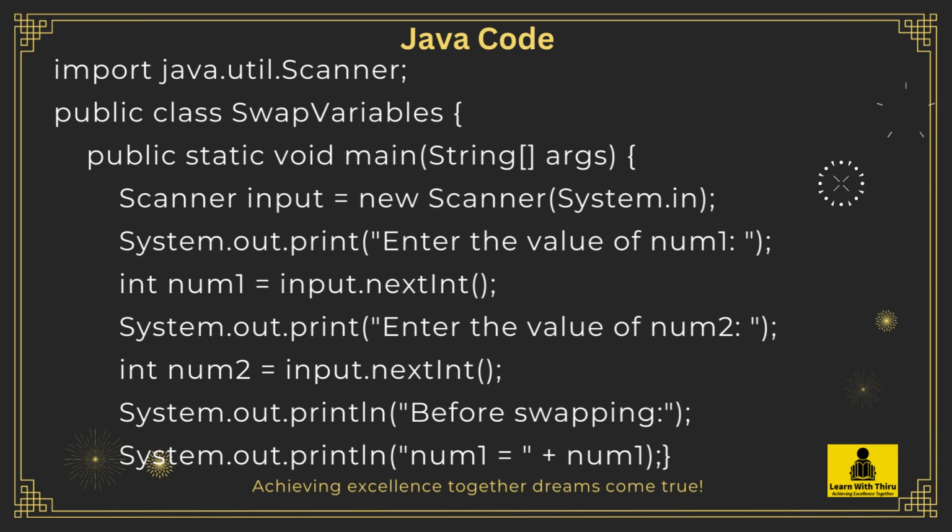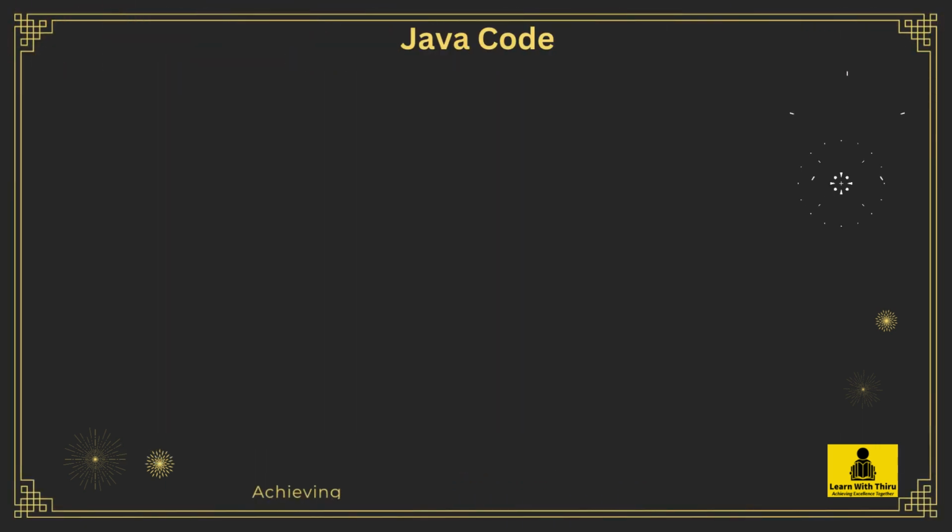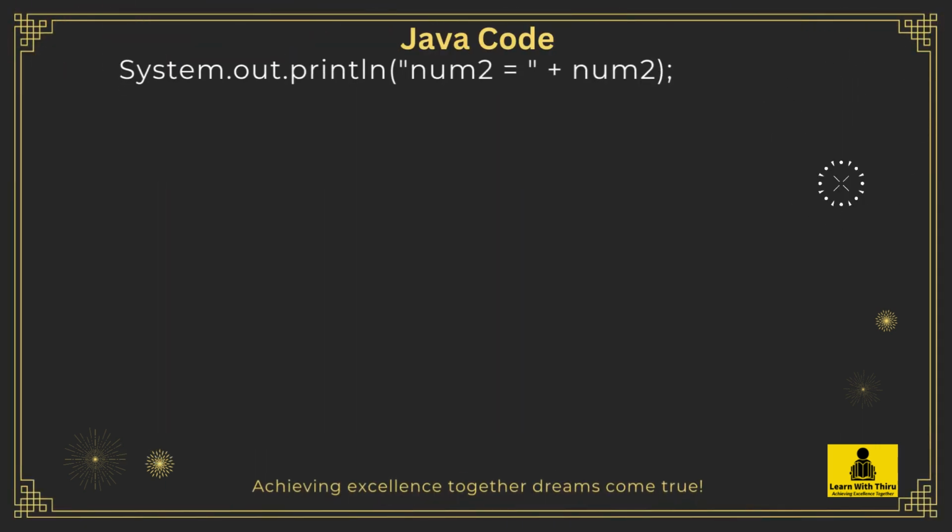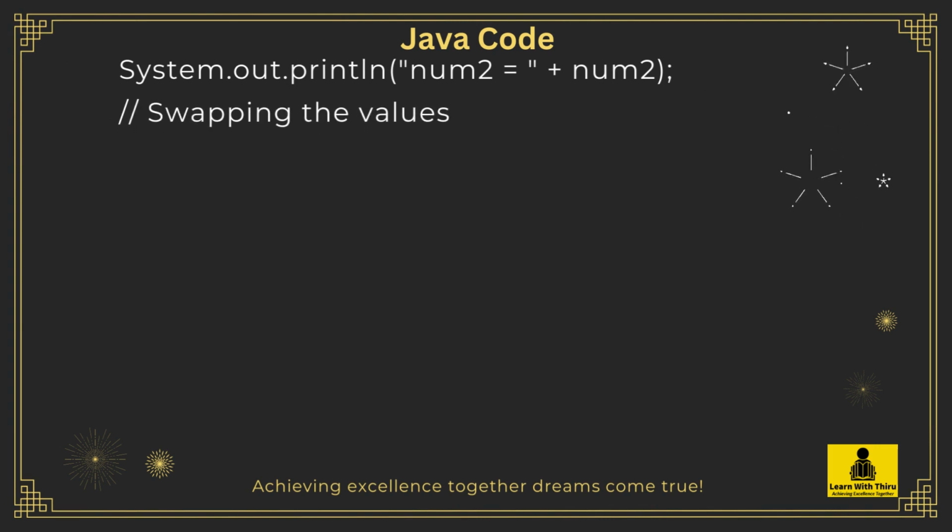System.out.print("Enter the value of num2"); int num2 = input.nextInt(); System.out.println("Before swapping"); System.out.println("num1 = " + num1); System.out.println("num2 = " + num2);